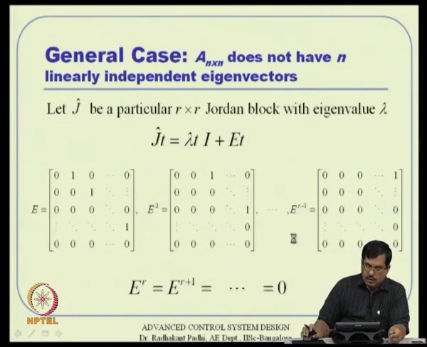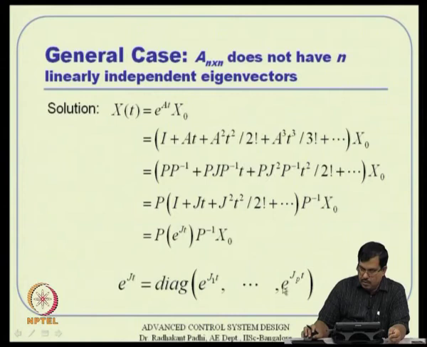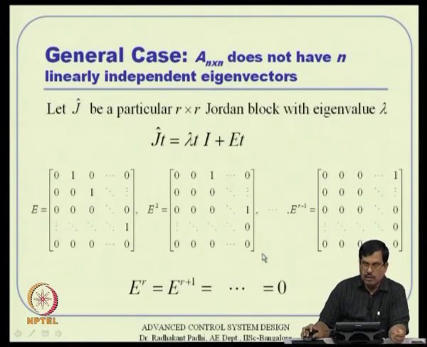How do you do that? Now, let us say instead of doing every individual thing, I will pluck out one particular j. Let us say J1, J2 up to Jp I have, let me pluck out one particular j and call that j hat. And this j hat can be an R by R Jordan block. Remember, it depends on how many times this particular eigenvalue was repeated, that R represents that.